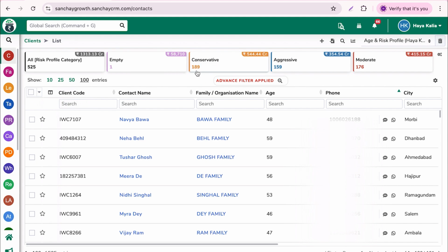So it shows I might need to focus more on younger investors with moderate or aggressive profiles to build a more balanced portfolio. I can also set auto reminders when a client crosses certain ages like 45 or 60 to review their portfolio risk, insurance coverage, or tax planning.